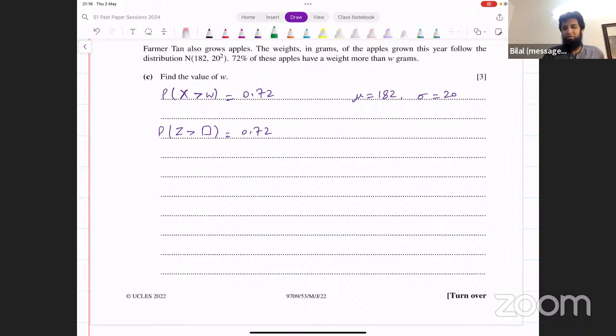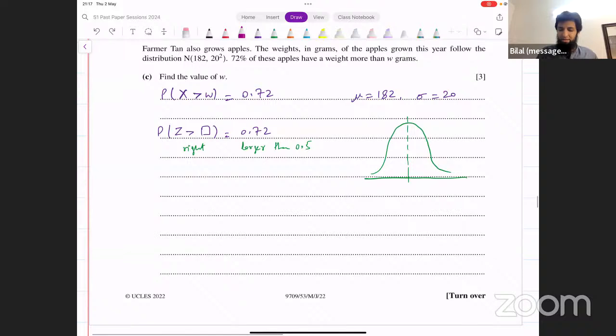Now, think of whether Z is going to be positive or negative. Greater means when we look at the area to the right side, that has to be larger than 0.5. When can the area to the right be larger than 0.5? Where are we going to place Z here? If we place Z on the negative side, the area to the right would be larger. If we place Z on the positive side, the area to the right would be smaller. So Z will need to be placed on the negative side. So that means Z is a negative number.